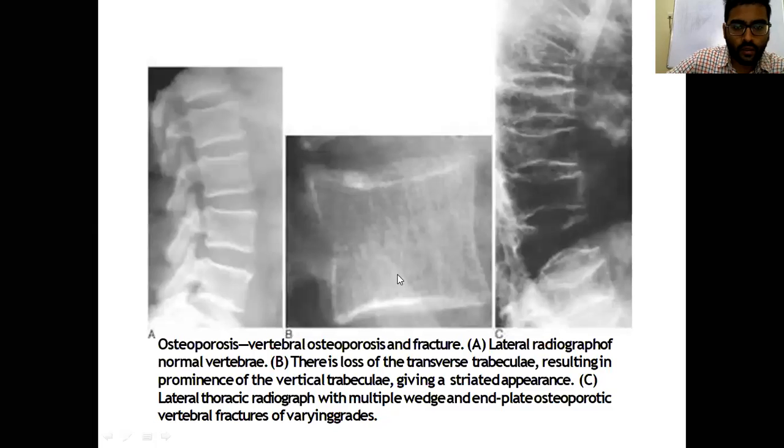This is the ground glass appearance in the central figure. This is the codfish appearance and kyphotic deformity in the thoracolumbar spine.